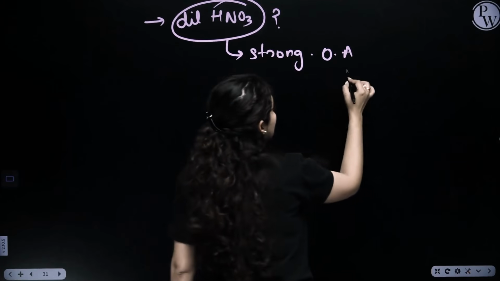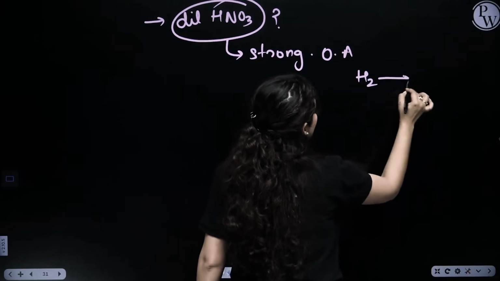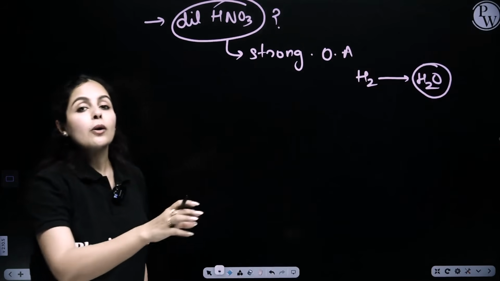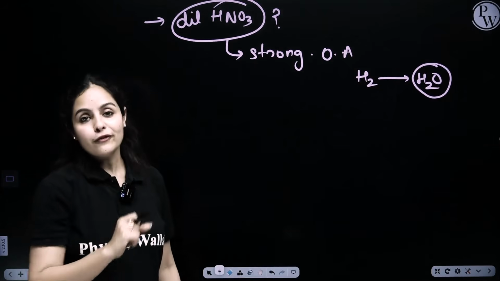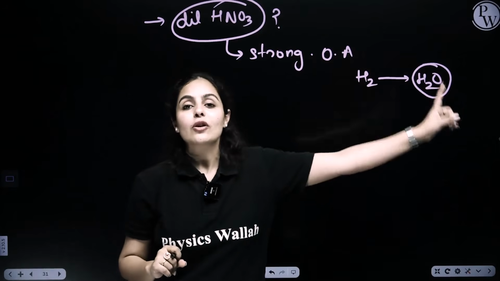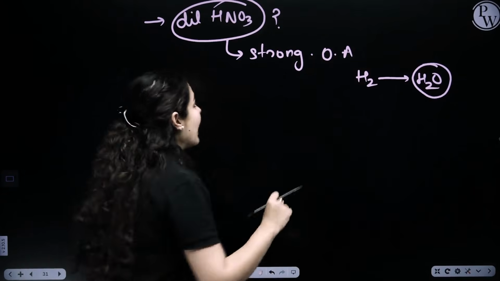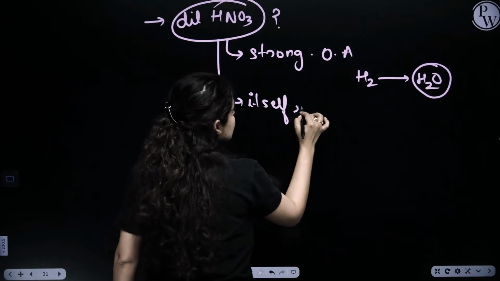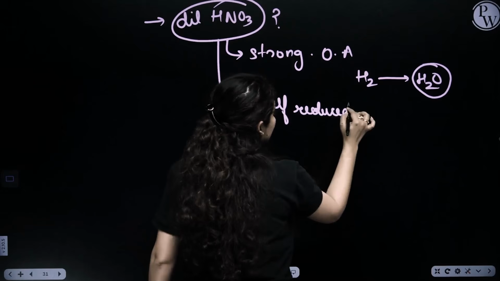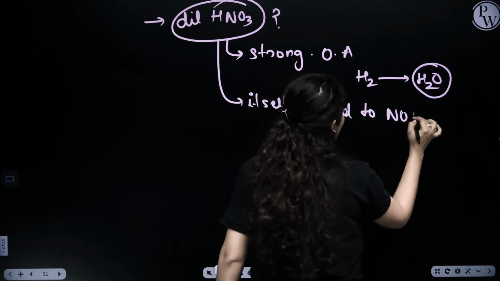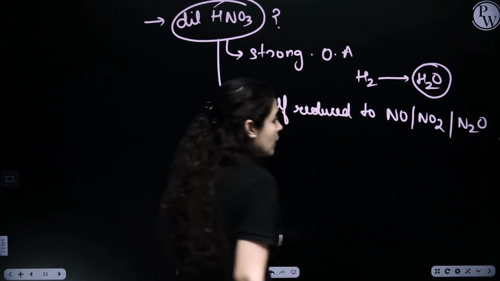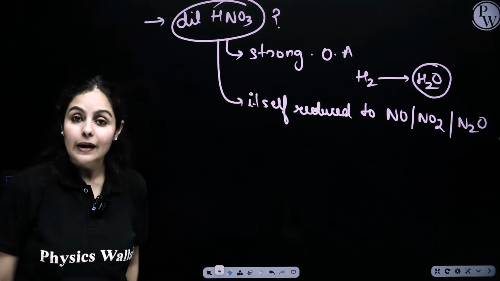It oxidizes hydrogen to water. So hydrogen, which used to be formed in the product, will no more be formed, but instead it will be oxidized into water, and HNO3 will itself be reduced to an oxide of nitrogen: nitrogen dioxide, nitric oxide, or nitrous oxide.